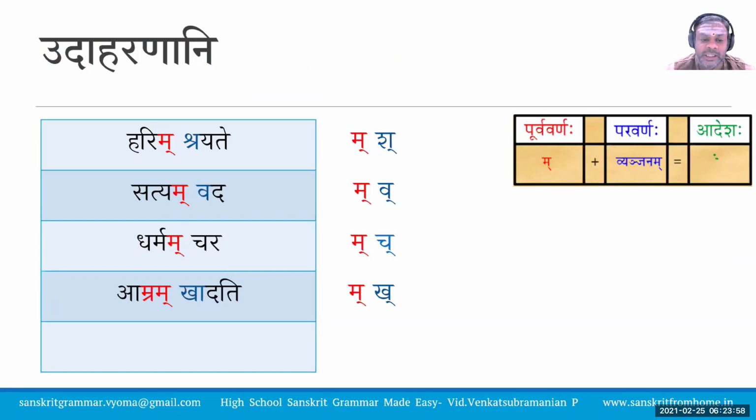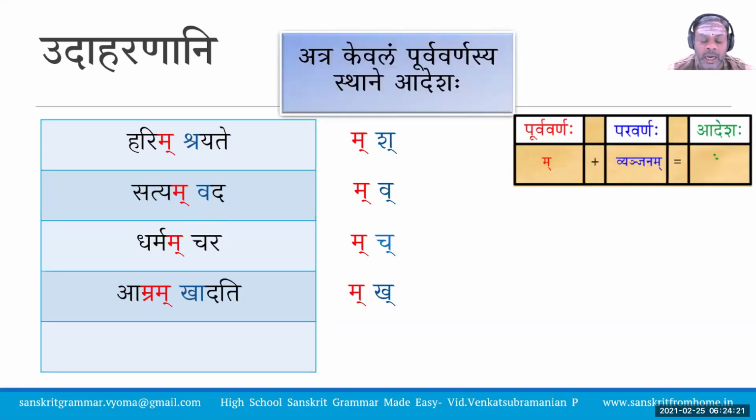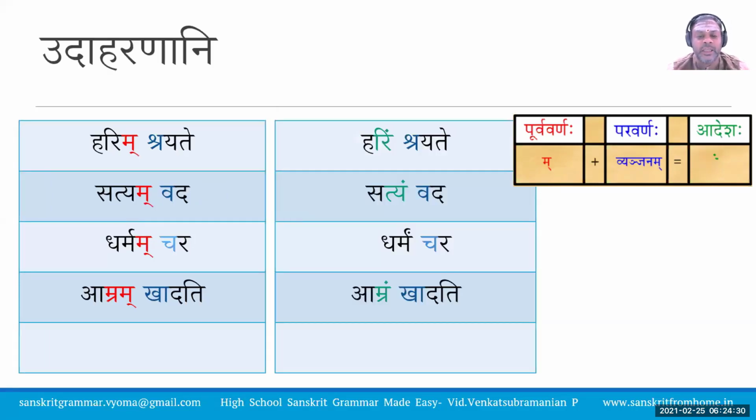Now Harim Shrayate. There are two sounds, Harim and Shrayate. After the Makara, we are hearing Shakara. Shakara is a Vyanjana. Therefore, we replace the Makara with Anuswara in Harim. Satyam Vada. Dharmam Chara. Amram Khadati. In all these cases, what happens? Harim Shrayate, Satyam Vada, Dharmam Chara, Amram Khadati: replace Makara with Anuswara.